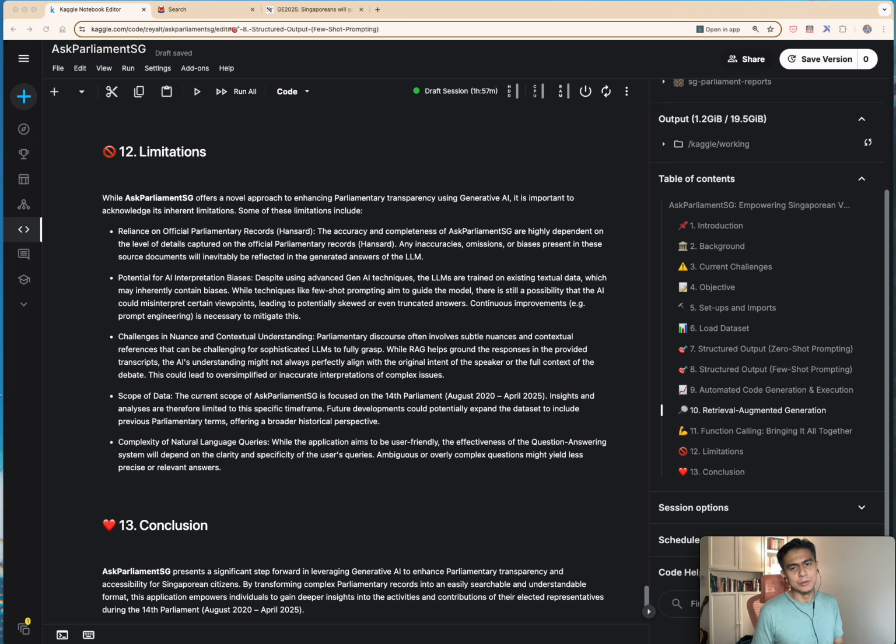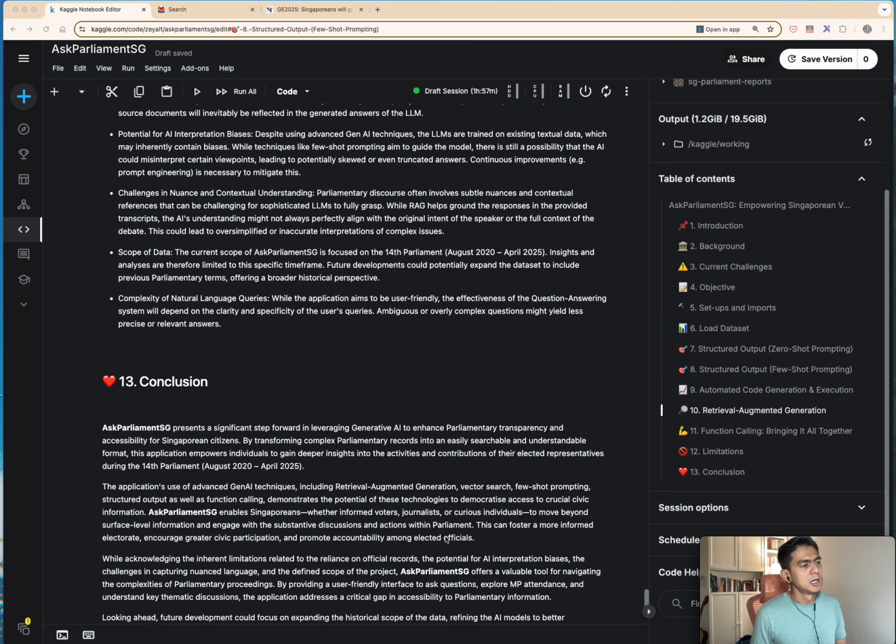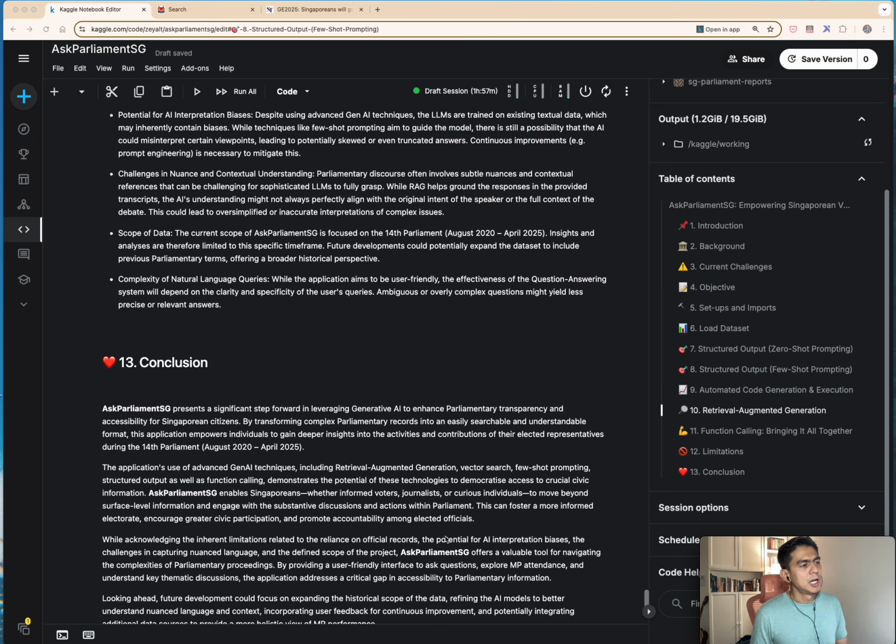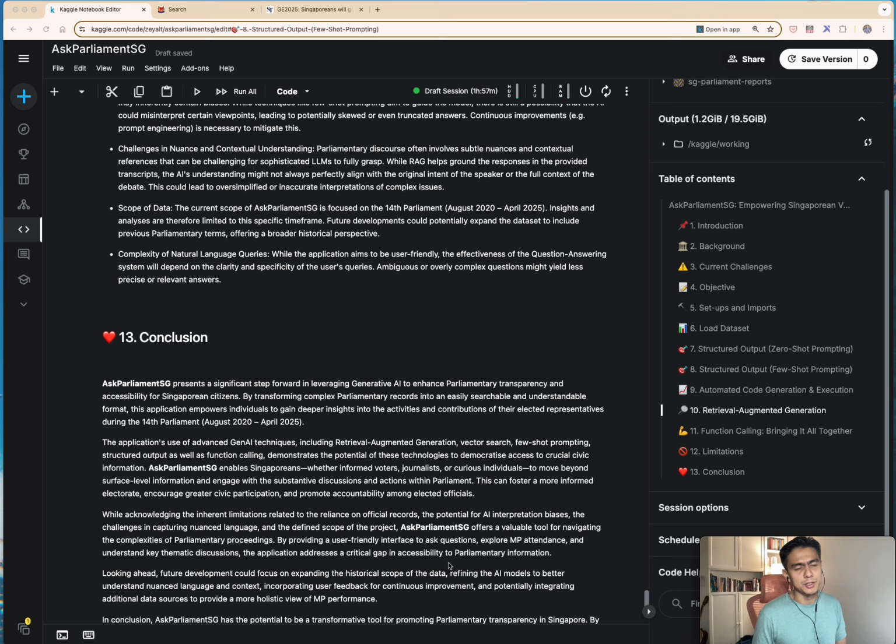We still have a long way to go to have production ready code. I think there's still a lot of prompt engineering that needs to be done, but this also highlights the huge potential of LLMs in a use case like this, where we have a huge knowledge base in text, and are trying to make really good sense out of it.